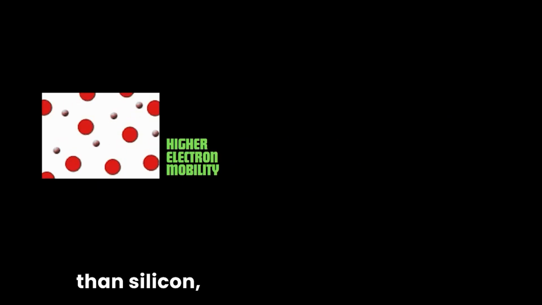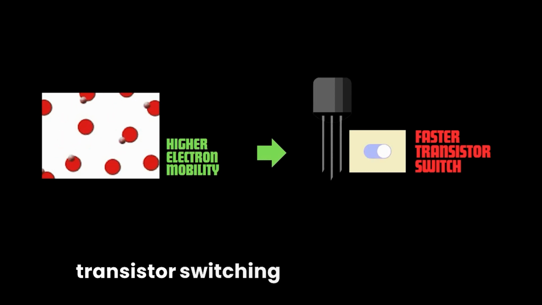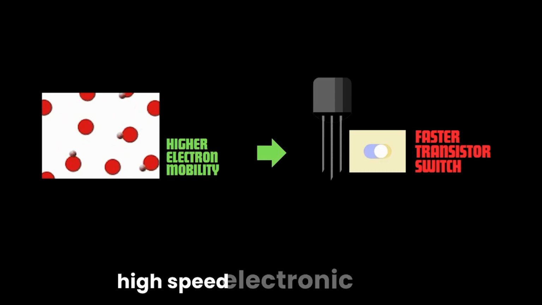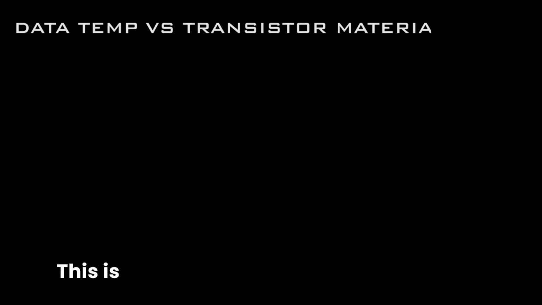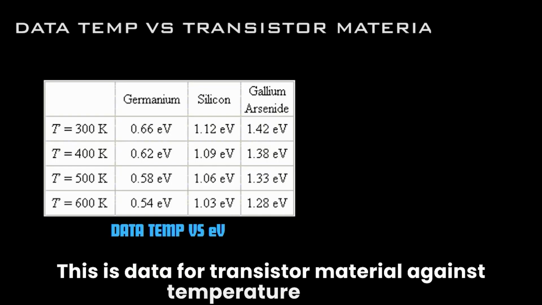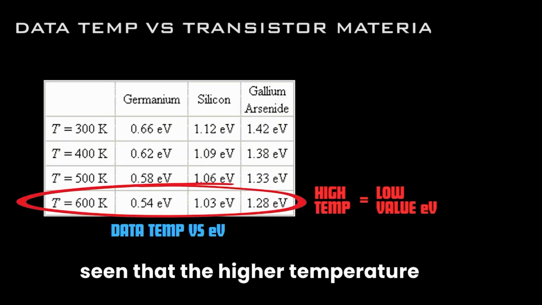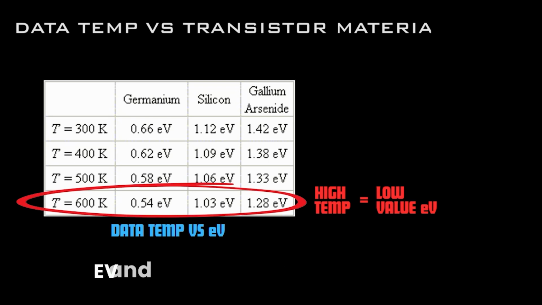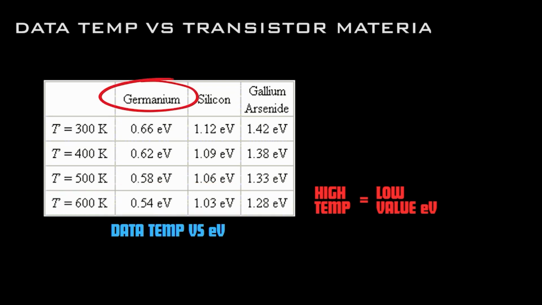Additionally, germanium has higher electron mobility than silicon, which translates to faster transistor switching speeds, crucial for early high-speed electronic devices. This is data for transistor material against temperature. It can be seen that the higher temperature can reduce the value of EV, and the lowest EV is the germanium material.